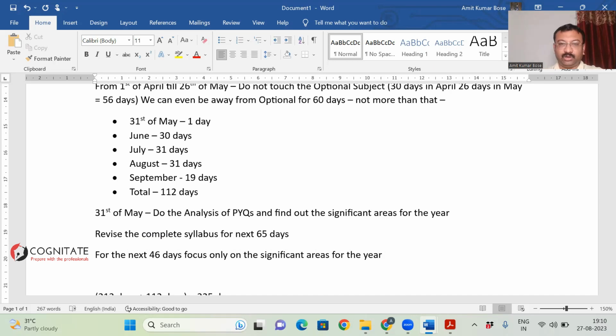This way, practically, you're going for 5 sets of revisions of the whole syllabus. 3 sets of readings are happening before prelims, and 2 sets of revisions are happening after prelims, but I need that to happen.